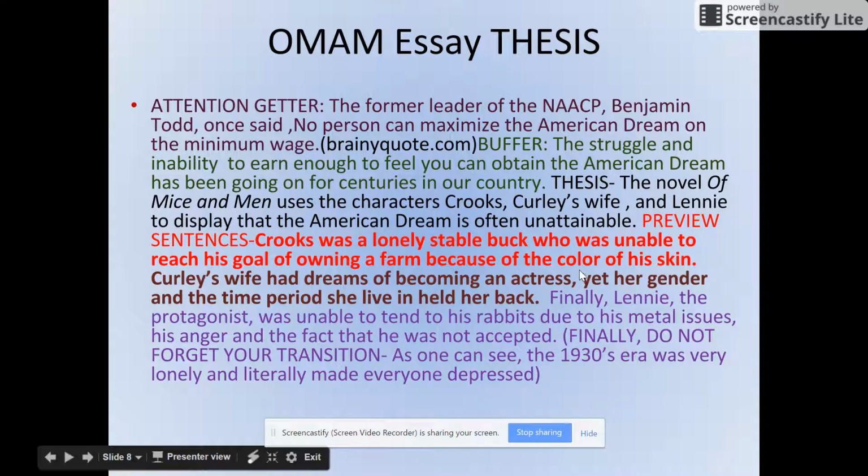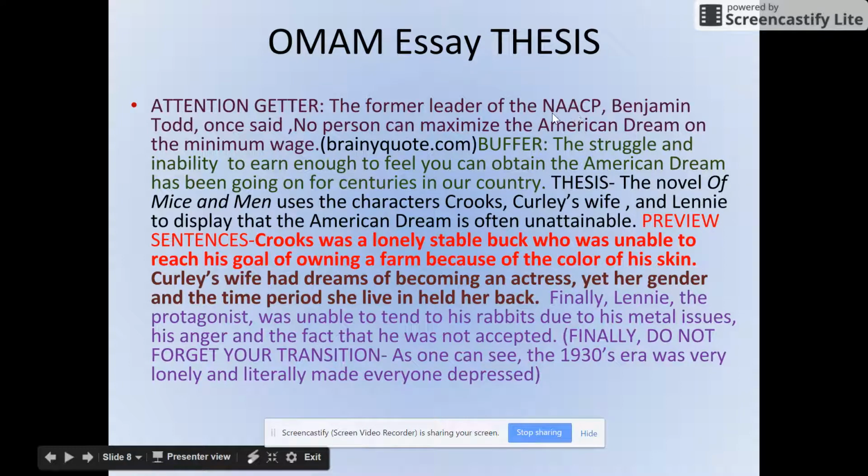Now let's just focus for right now on the attention getter. So your thesis here is about the American dream and Crooks, Curly's wife, and Lenny not being able to attain it. So how do we come up with a good attention getter? Well, I looked around on the internet, spent a good half an hour doing research of different quotes, and I found this one that I like that ties into my overall essay. Sometimes you'll write the whole essay and find the attention getter at the end, but that's up to you.